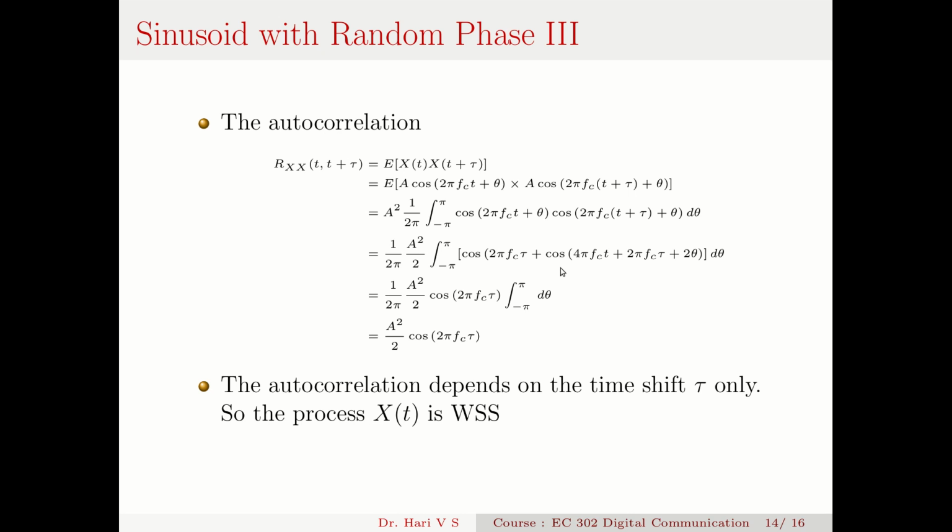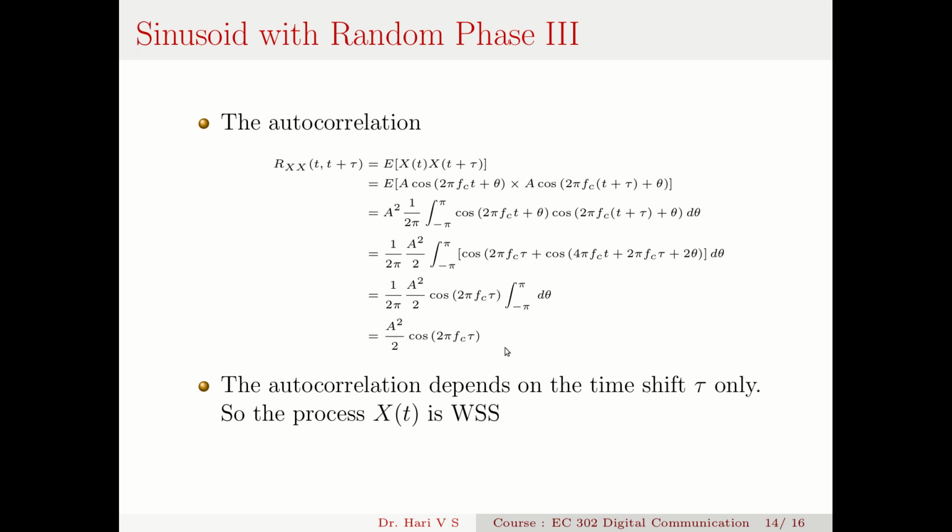So my integral reduces to 1 by 2 pi, A squared by 2, cos(2 pi fc tau), integral from minus pi to pi d theta. This integral will be 2 pi, so that 2 pi will cancel with this 2 pi, making it A squared by 2 cos(2 pi fc tau). So my Rx(t, t plus tau) becomes A squared by 2 cos(2 pi fc tau).